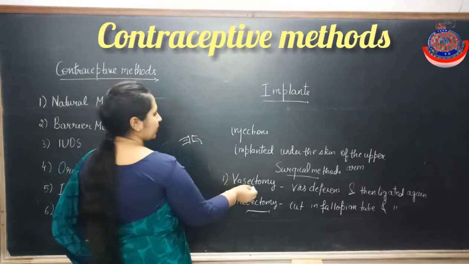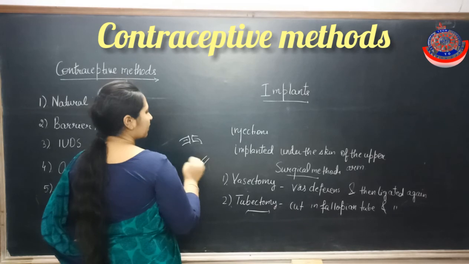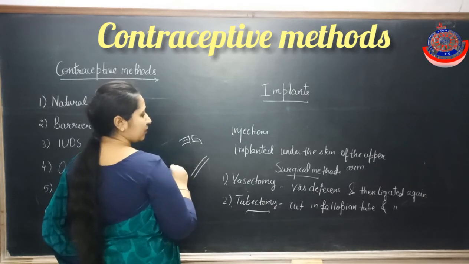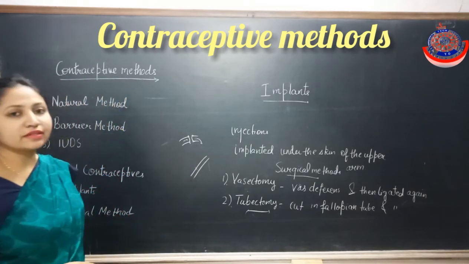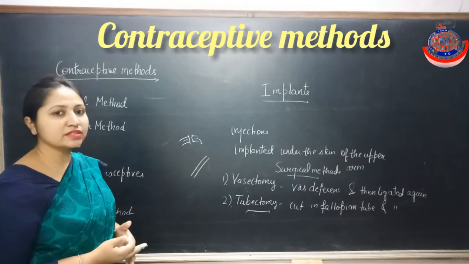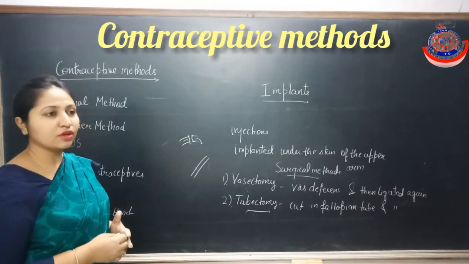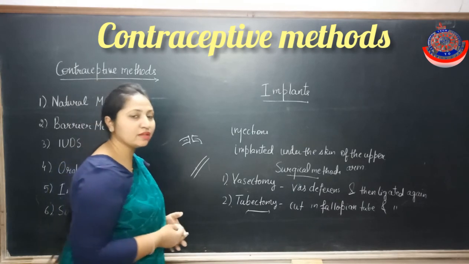And similarly, in case of vasectomy, if the cut is produced in the vas deferens, the sperm will not be able to enter the female reproductive tract, meaning it will not be present in the semen. So surgical methods are the irreversible methods.